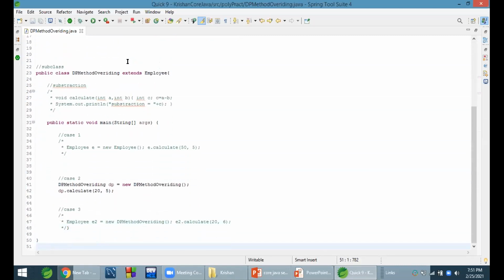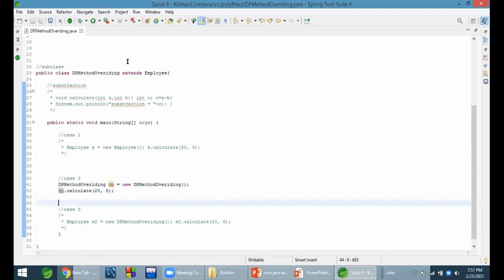Sir, for the superclass employee you have created that reference object. In the same way for the subclass, can we create a reference object of the superclass? Like this.